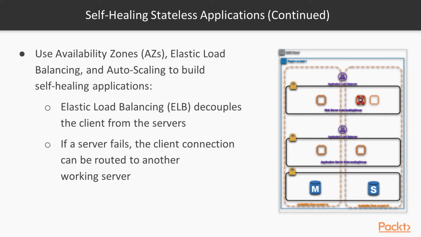Here this server failed, auto scaling produced another working server, and the load balancer working together with auto scaling rerouted traffic that was once going to the failed server to the new server. So these application components need to be stateless, because if an application server fails and we reroute client traffic to a new server, we can't be saving state within the server, because that state won't transition to the new server. To take advantage of this, you need to build your applications as stateless applications.